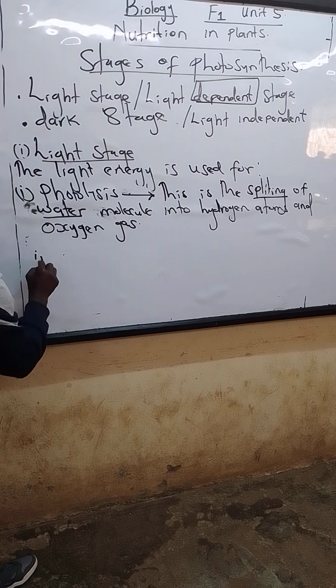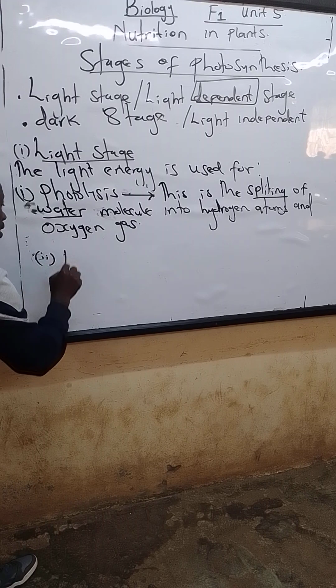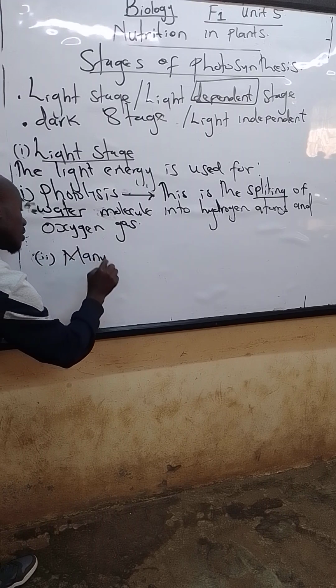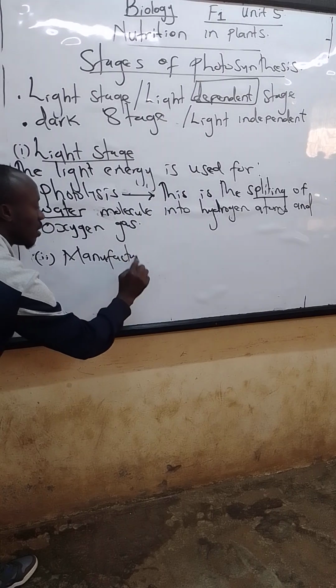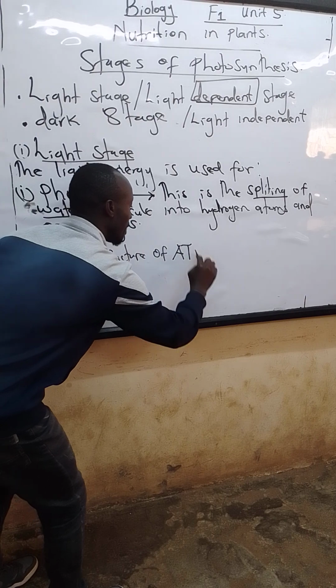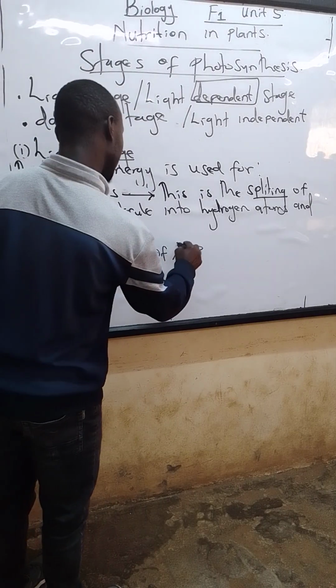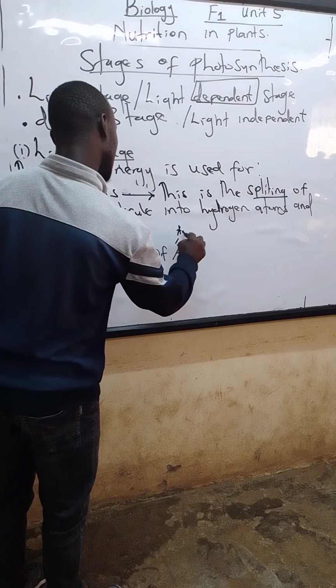Number two use of light is manufacture of ATP. What is ATP in full? ATP in full means adenosine triphosphate.